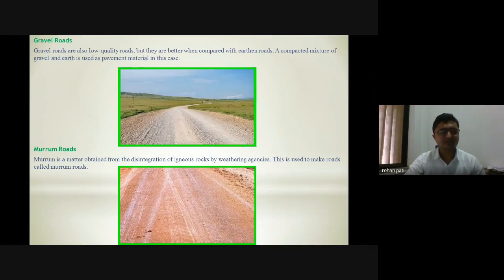Third, we have murum roads. Murum is a material obtained from disintegration of igneous rocks by weathering agencies like air, water, and traffic. This is also used to make roads, called murum roads. Whenever we use murum on the pavement surface, they are murum roads. No need to go into detail, we just have to look into the classification.